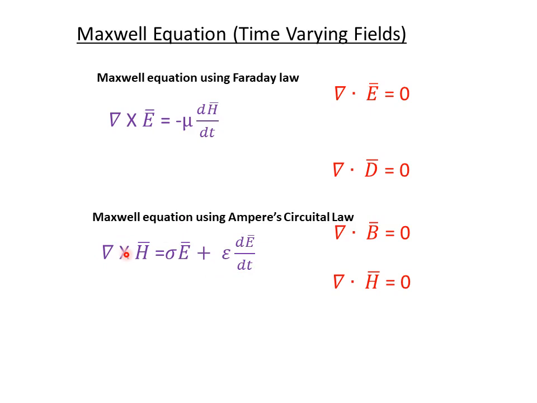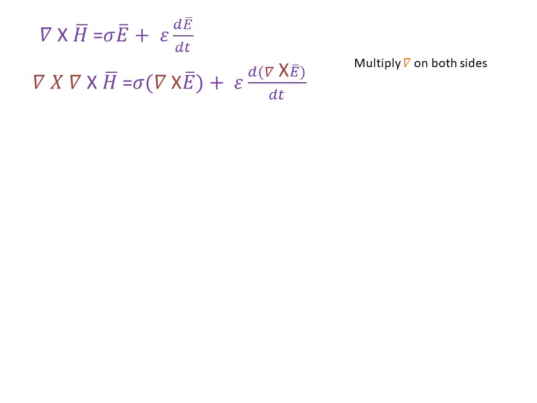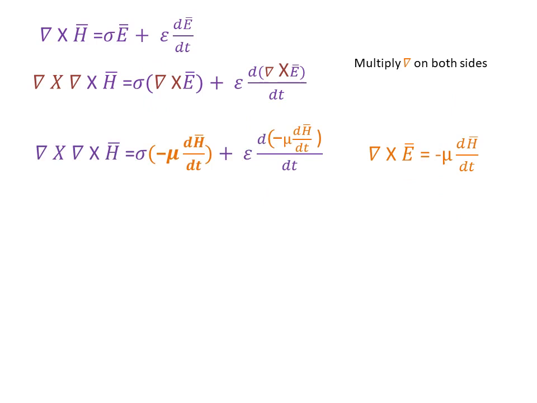So similarly we are going to replace this E with H vector, so we are going to multiply del on both sides, simply del cross del cross H vector and del cross E vector here. Then we know that del cross E vector equal to minus mu dH vector by dt, which is Faraday's law. So simply substitute this here.